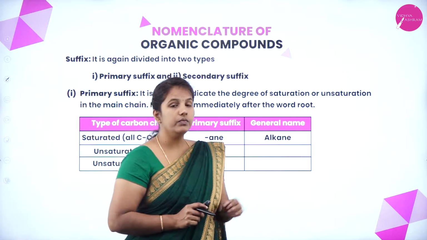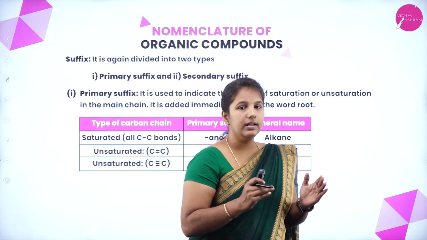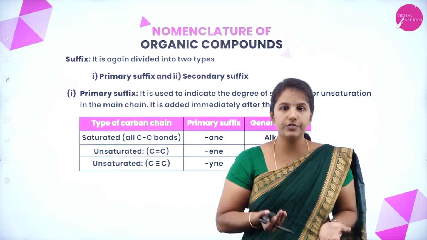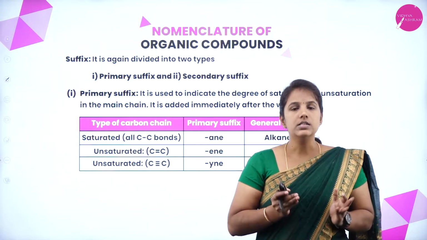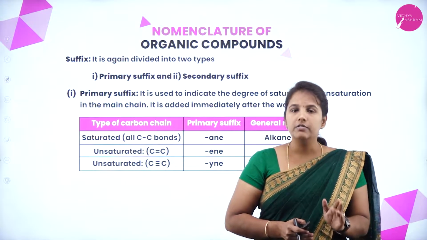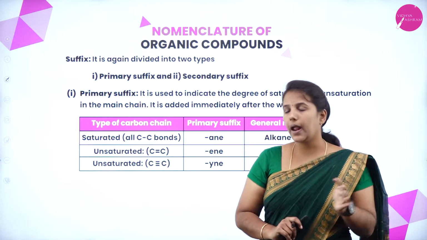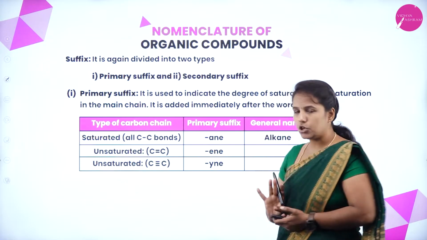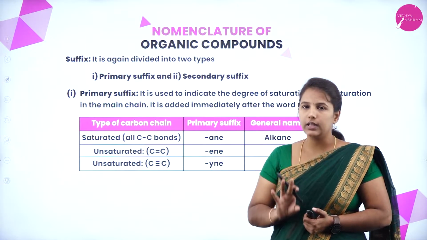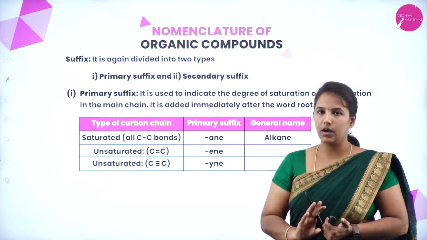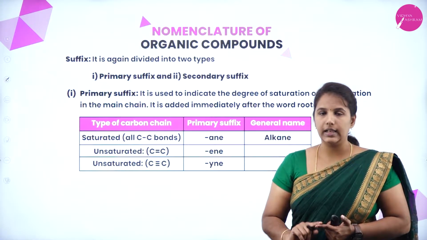As I told you, the suffix is a word which comes after the naming. These suffixes are of two types: primary suffix and secondary suffix. The primary suffix always talks about the nature of carbon atoms in the given compound, whether it is an alkane.